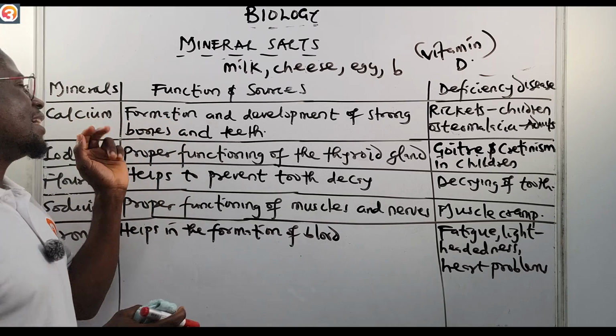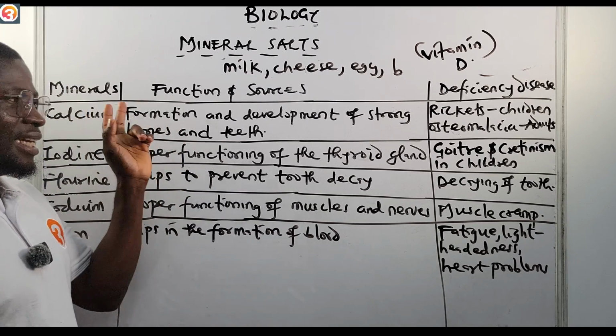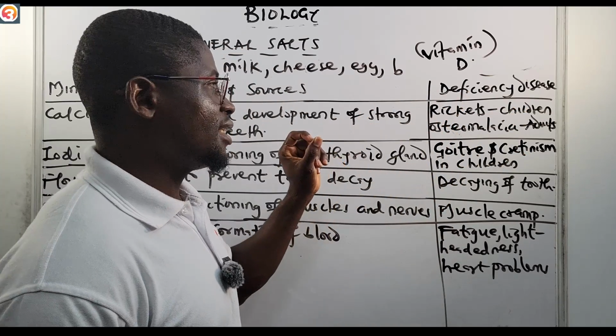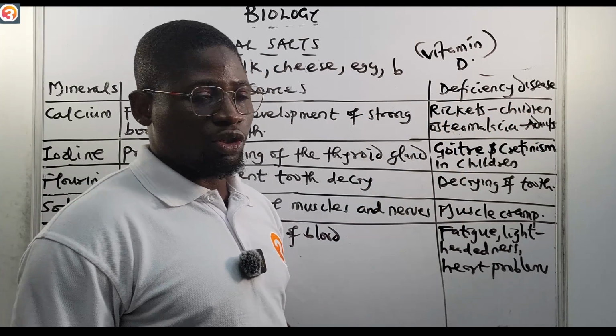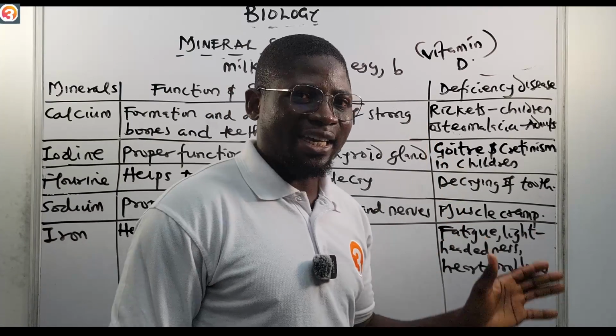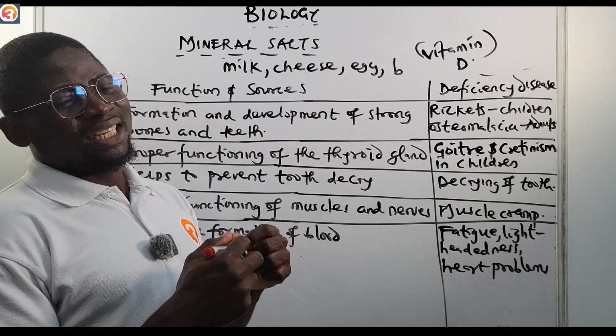And the lack of this calcium, or deficiency of this calcium, is a disease. For children, it causes what we call rickets, and for adults, it causes osteomalacia. So for adults, osteomalacia; for children, rickets. So you must eat foods that are rich in calcium.